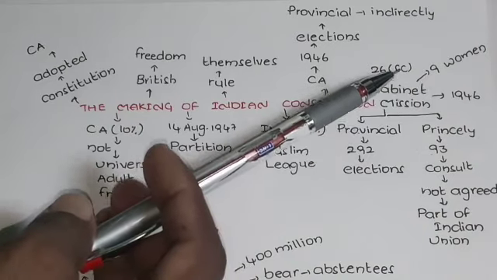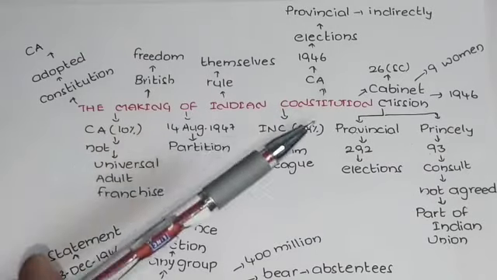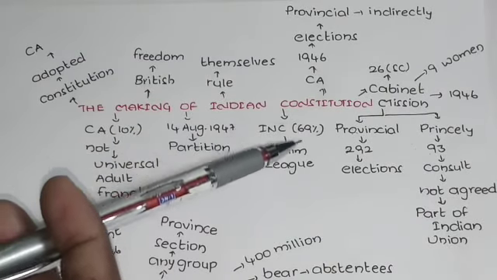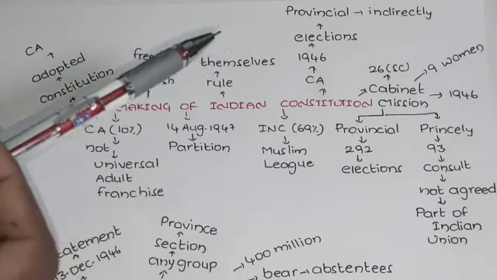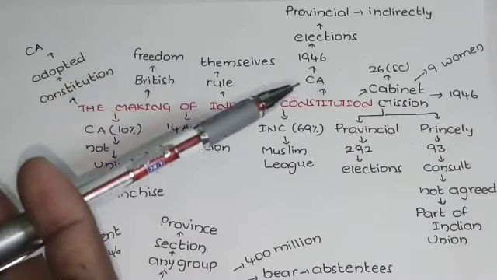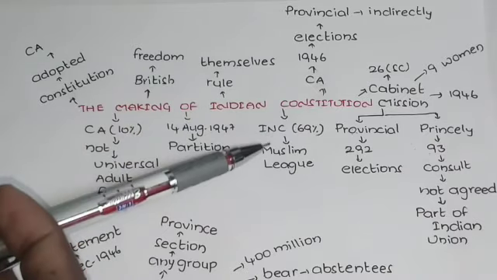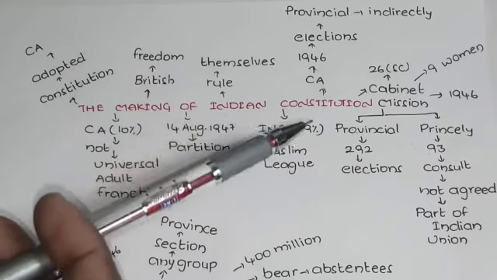Finally, if you observe the result here, INC, the Indian National Congress, was the single largest party and got 69% of the seats. The second party was the Muslim League, which got the highest majority after that.